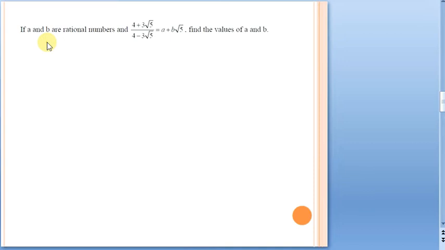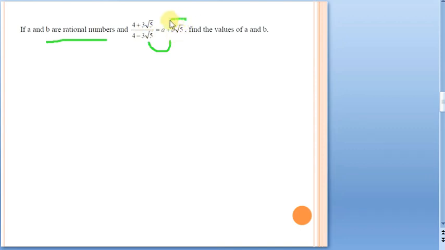Again, this is a good question on our rationalizing the denominator concept. Now, whenever such questions are given, see here, if a and b are rational numbers, this is given to be equal to a plus b root 5. We need to find the values of a and b. So it seems to be very tricky, but believe, once you solve it, you'll find it to be too easy here, right? Let us solve it how it has been given.